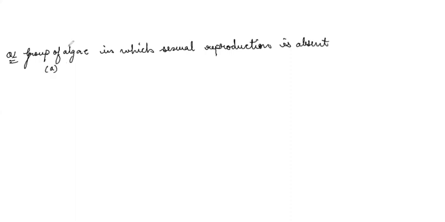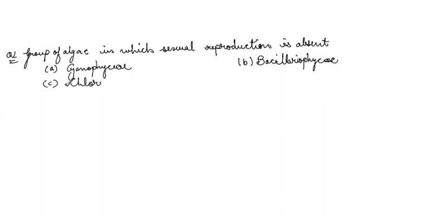Options: think and answer, easy question. A, Cyanophyceae. B, Bacillariophyceae. Option C is Chlorophyceae. And option D is none.